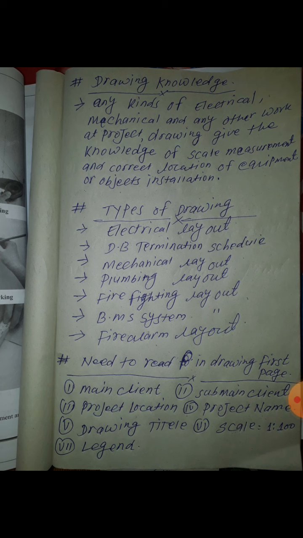First one, electrical layout. If you are working in the electrical section, there is an electrical layout and a DB termination schedule. Mechanical layout, mechanical work, the mechanical layout drawing is available. Plumbing layout, if plumbing work is going on there, the plumbing drawing is there.